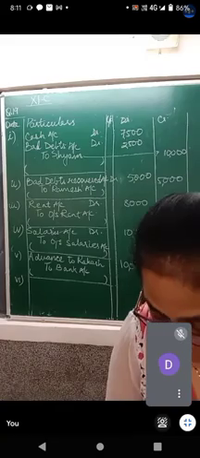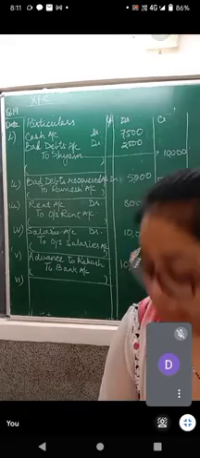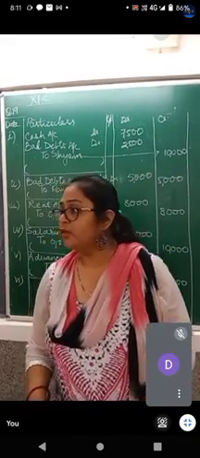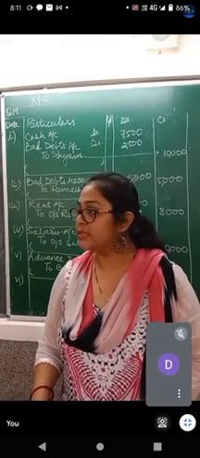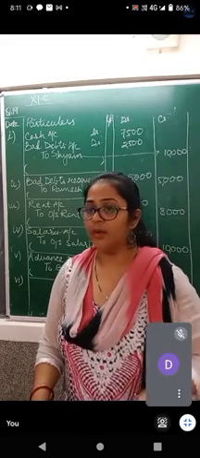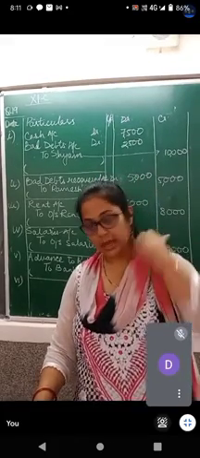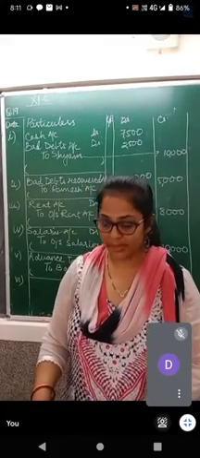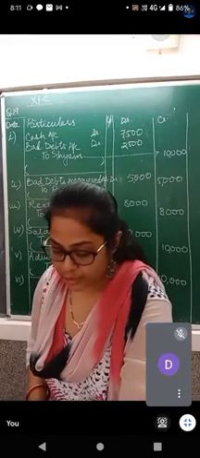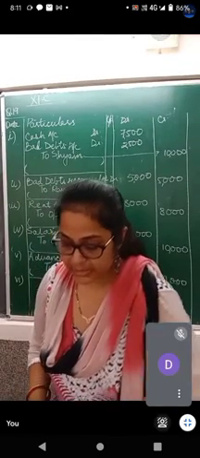And the next journal entry says supplied goods costing rupees 3,600 to Sanjay, issued an invoice. Those who have learned the chapter vouchers, I hope you know what is an invoice. What is an invoice? Come on. A voucher which contains details about any future sales which is to be made. Supplied goods costing rupees 3,600 to Sanjay. We issued an invoice at 20% above cost, less 10% trade discount.